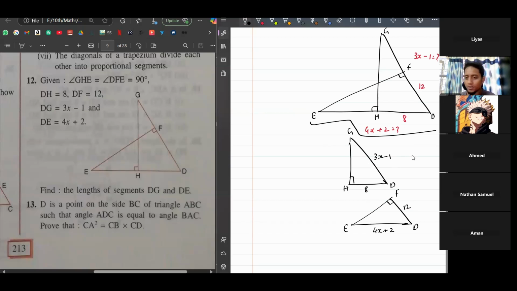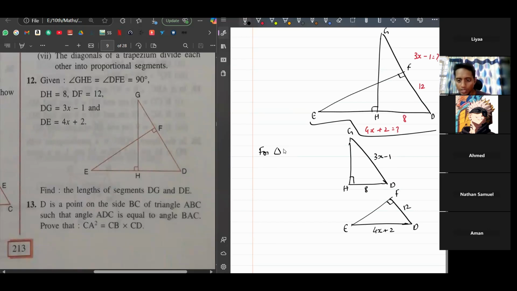Now, first of all, you need to show that the two triangles are similar. How can you prove that the two triangles are similar? What all do we have? Angle H is equal to angle F by 90 degree. Angle H and angle F are 90 degrees. So they're equal. So first we write the two triangles that we are going to compare.